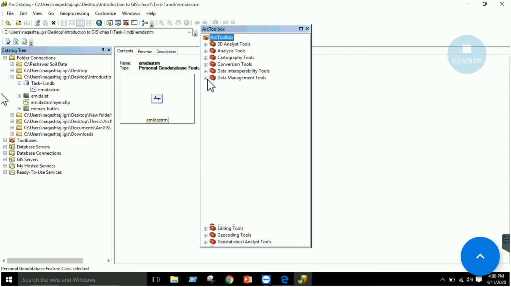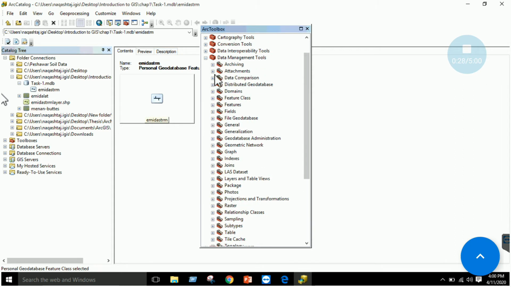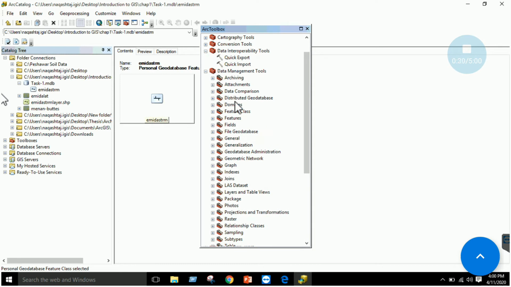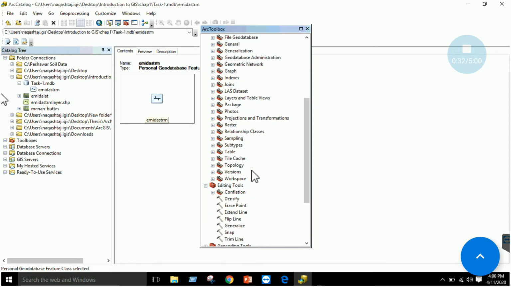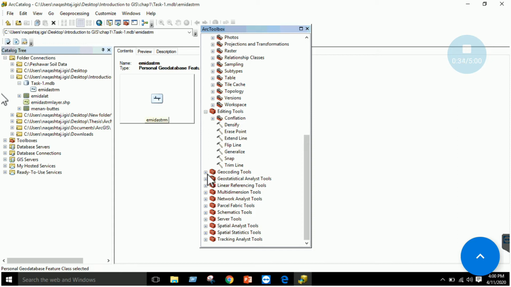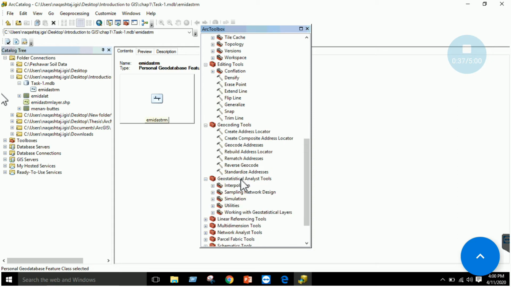Data management tools, data interoperability tools, import, export, editing tools, and a lot of other options, right? Geocoding, so many options we will be using in the later lab.